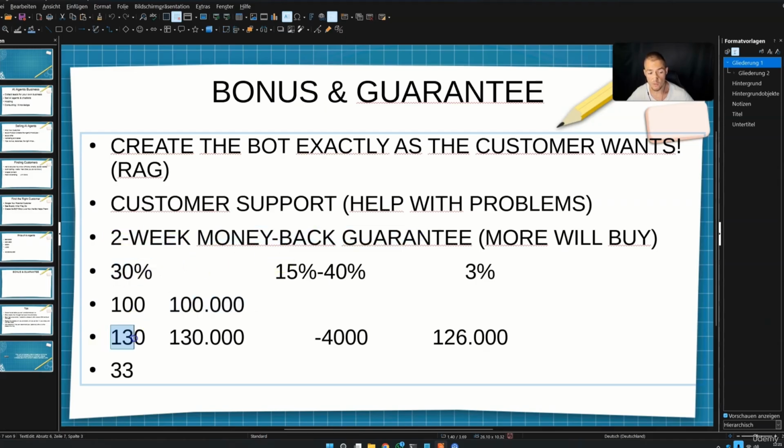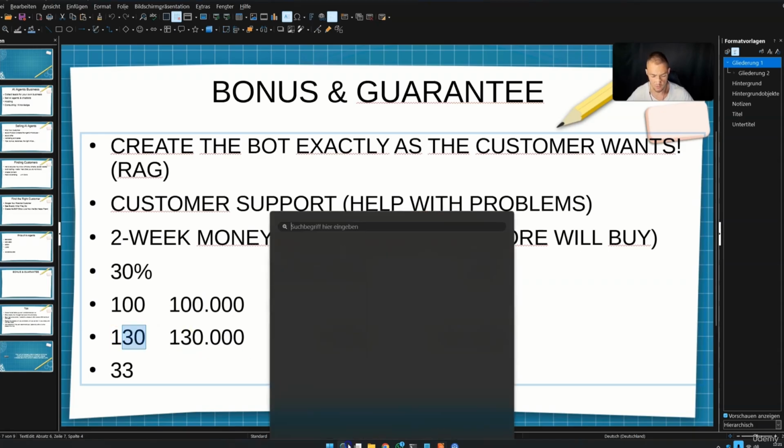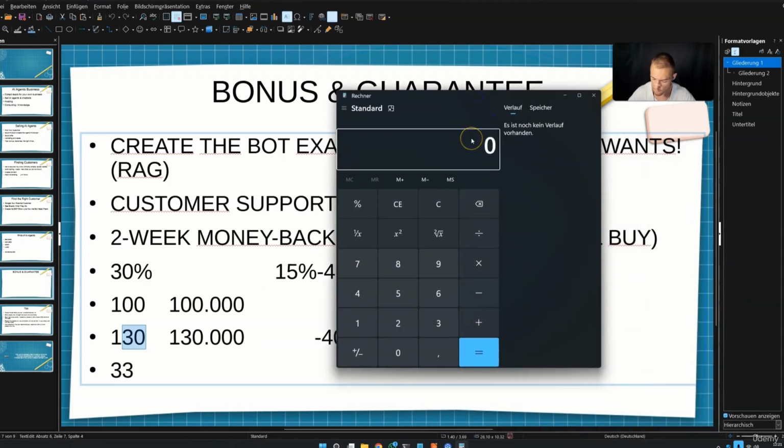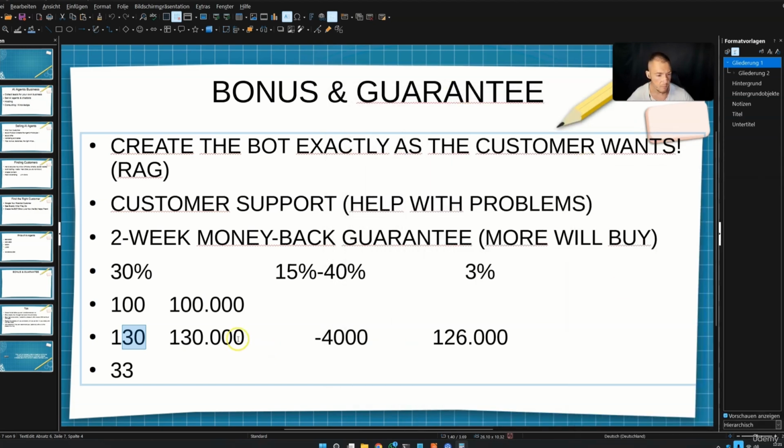This means 130 chatbots, so $130,000 in profit. And if 3% use the money back guarantee, you lose $4,000, because 3% of 130 should be roughly 4 people. Let's just do the math exactly, because I just did it in my head. 130 divided by 100 times 3. 3.9 people, so let's just say 4 people.